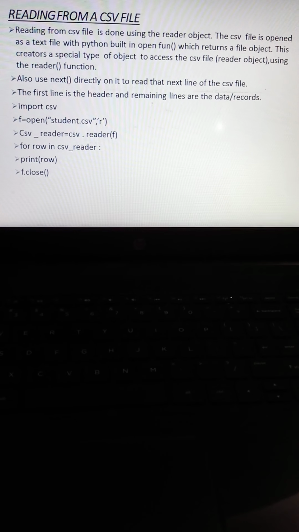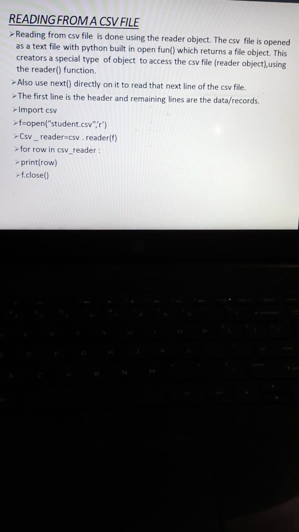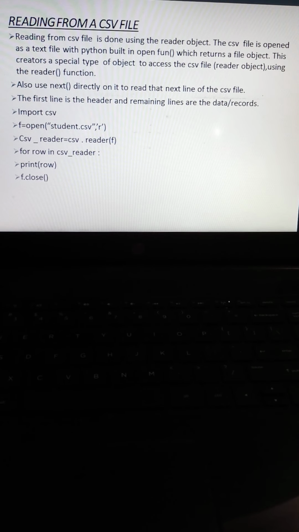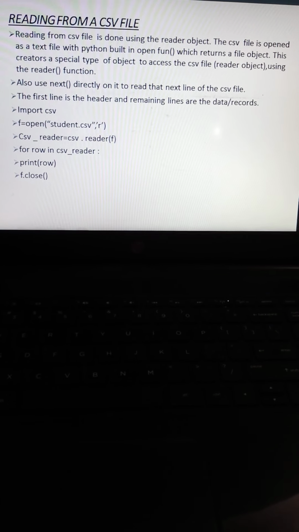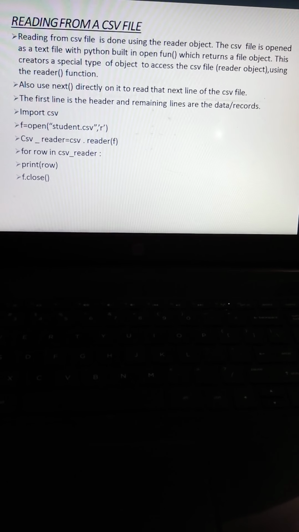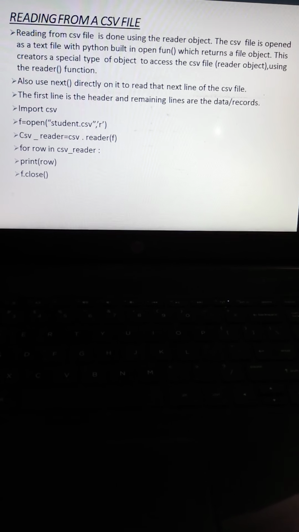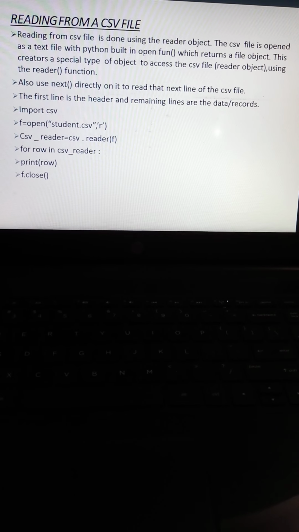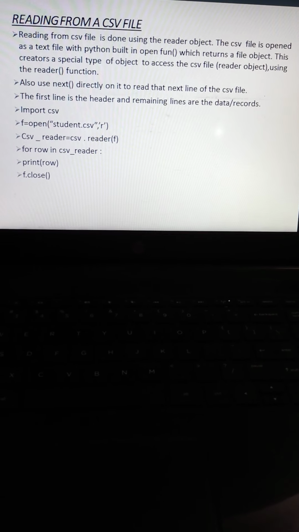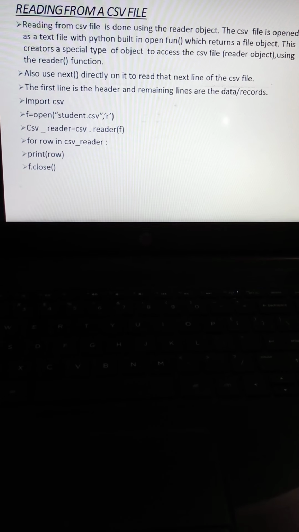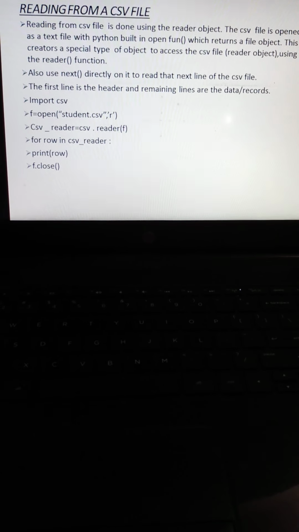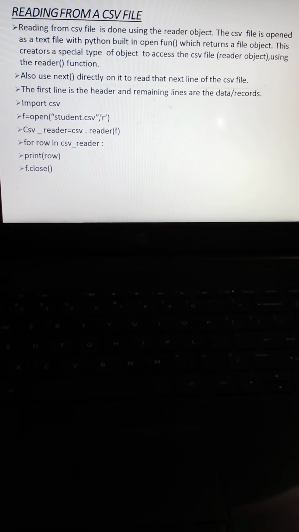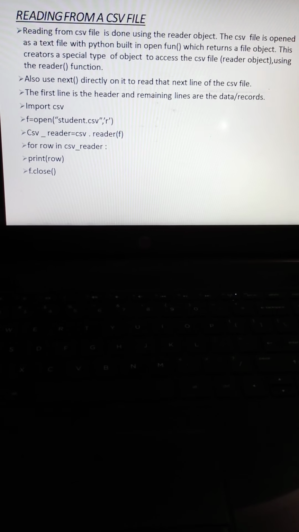This creates a special type of object to access the CSV file, that is your reader object, or you can say your file reader function. You can also use next directly on it to read the next line of the CSV file. If you are reading through the CSV file, first of all you open the file through the open function, and to access the data you use the reader function, which is available inside Python for reading data from the CSV file.